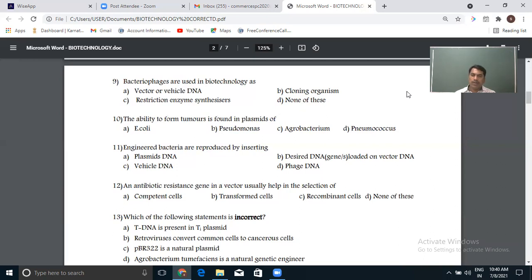Now, whenever we put our recombinant plasmid into a medium having bacteria as the host cell, we have to make that bacteria competent. There are a few questions related to that also. You may get a question: what does competent mean? A plasmid is a comparatively large molecule, unlike other molecules which can easily pass through the bacterial wall.